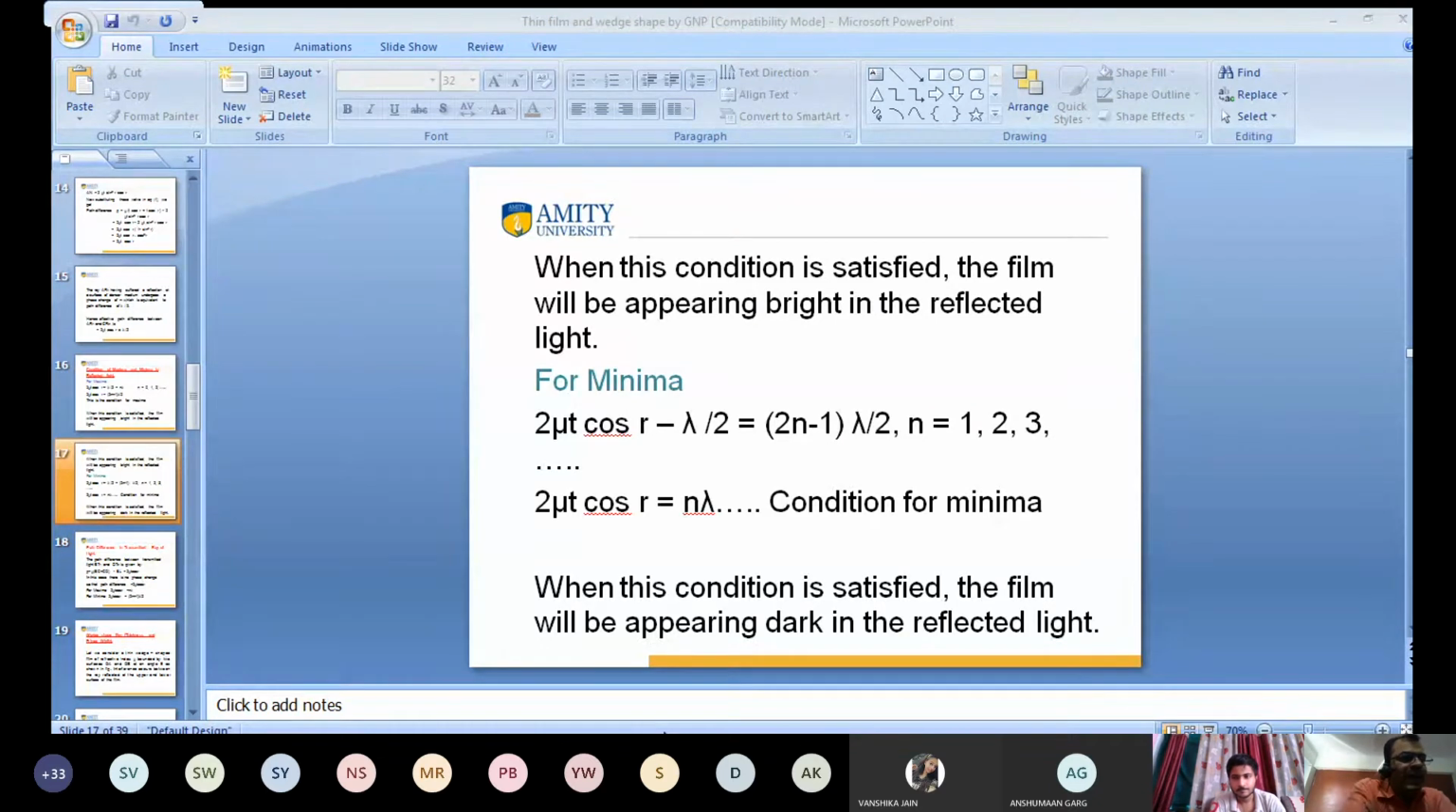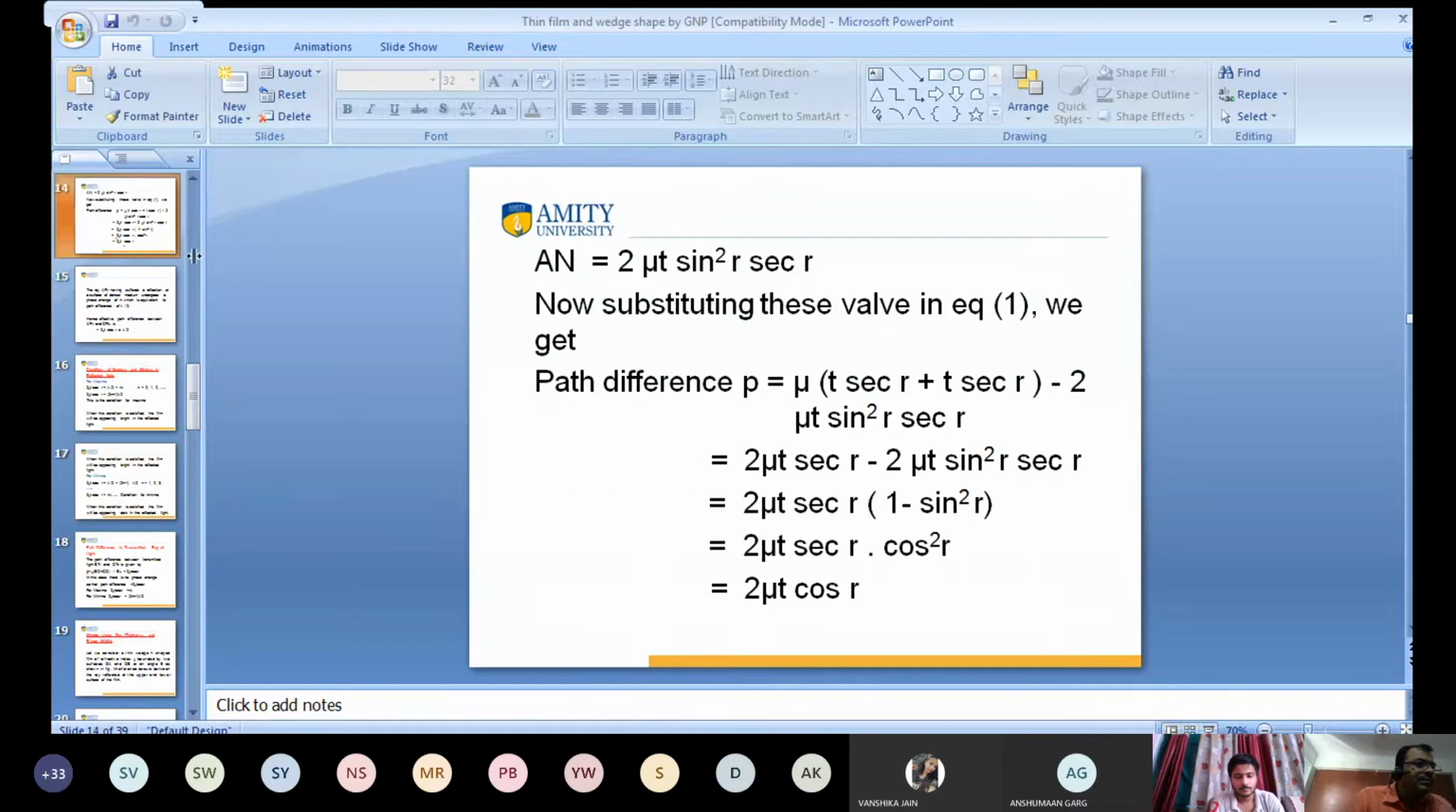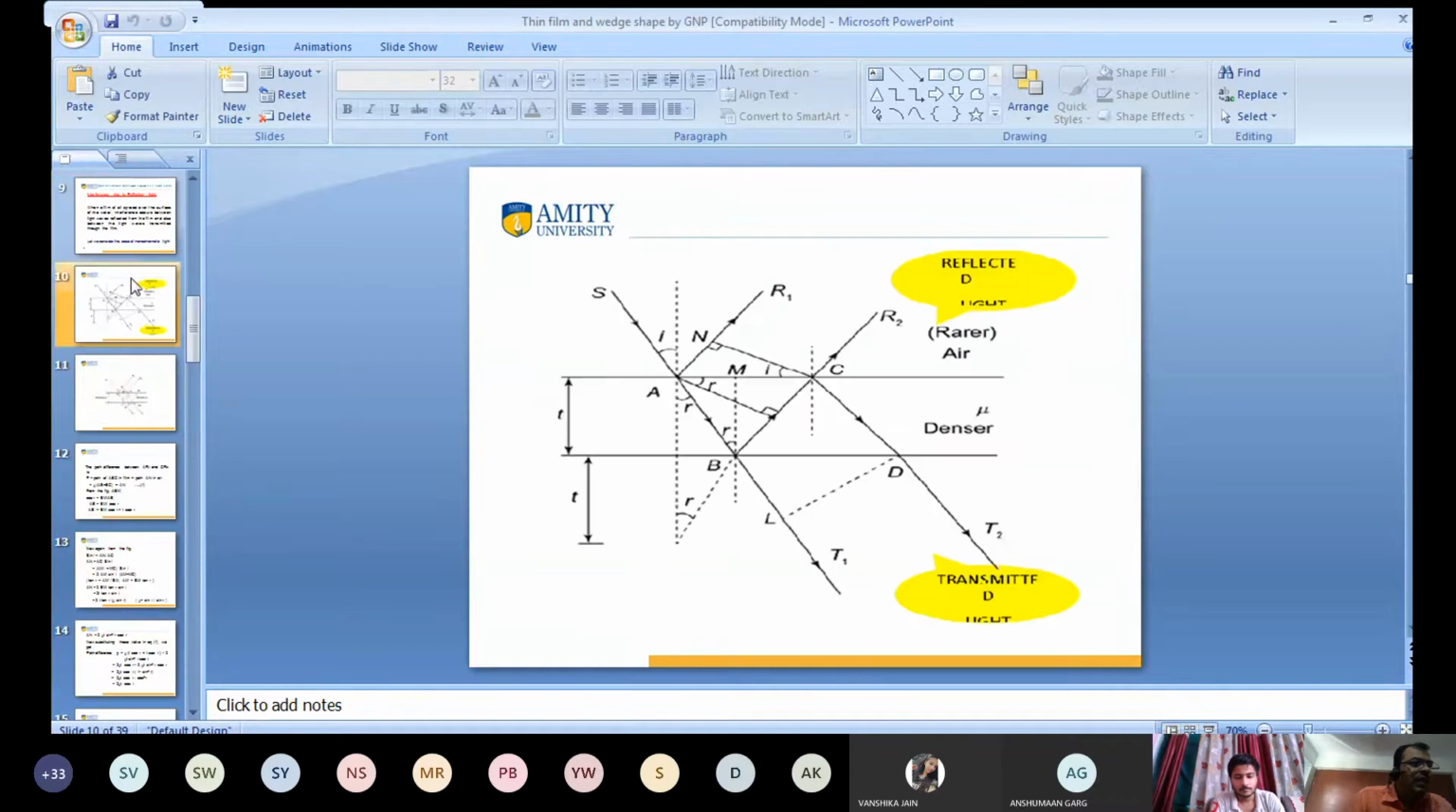I tell you, this is the first slide you've seen here. Again, I want to go back to see the slide. When light passes from rare to denser, there is a phase change of pi. But when light passes from denser to rare, there is no phase change. Clear? Light from rare to denser, this is a phase change of pi.